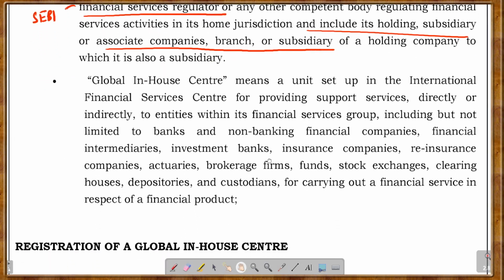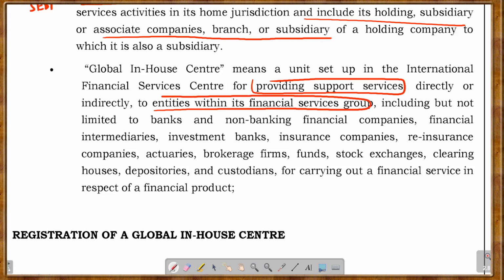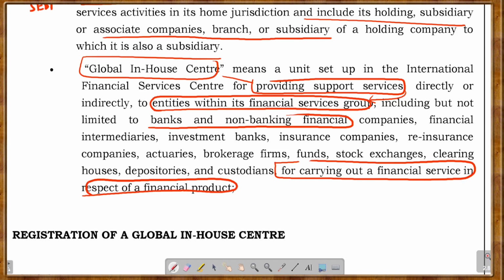Now, what is a global in-house center? Global in-house center means a unit set up in the IFSC for providing support services directly or indirectly to the entities within its financial services group, right? Including but not limited to banks, non-banking financial companies, financial intermediaries, investment banks, etc. Now what is the work of global in-house center? So you can see, global in-house center provides support services to the entities who are financial entities. What kind of support? For carrying out a financial service in respect of a financial product.